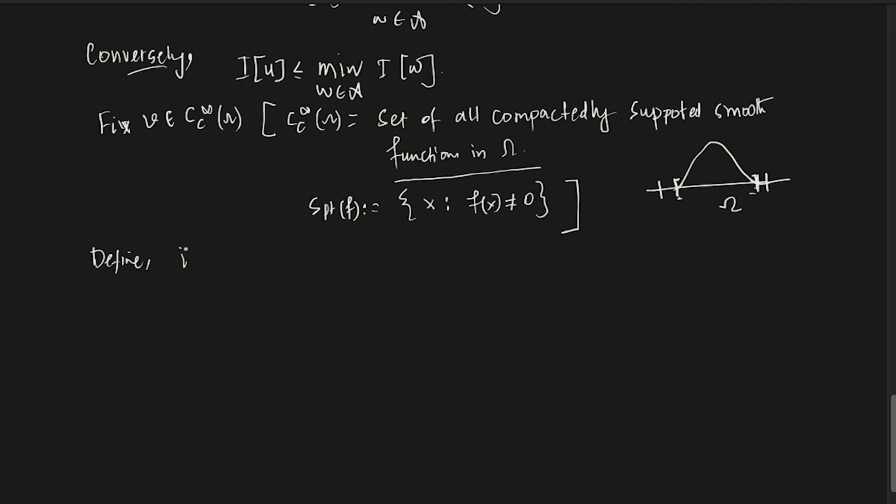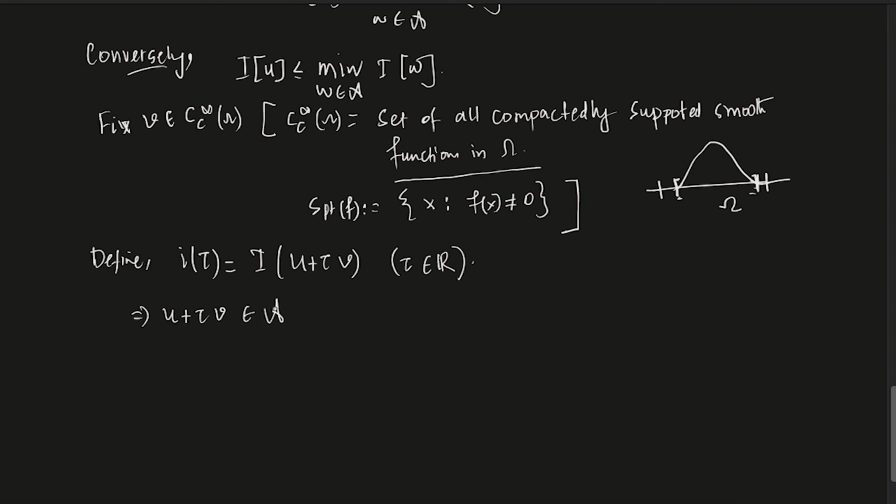Define I of tau to be capital I of u plus tau v. u is this minimizer, it is given to us. v is a C_c^∞ function. I am just taking the combination of those two, u plus tau v, where tau is in R. Clear? Now I want to look at what I does. See, u plus tau v. Do you think it is in A?